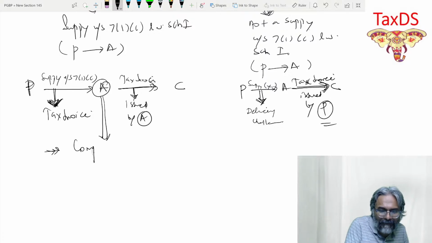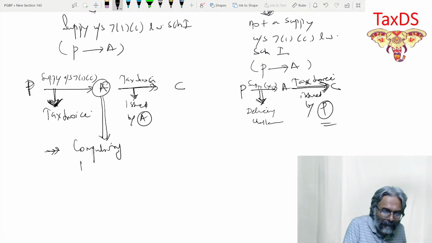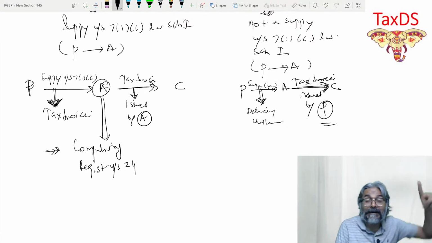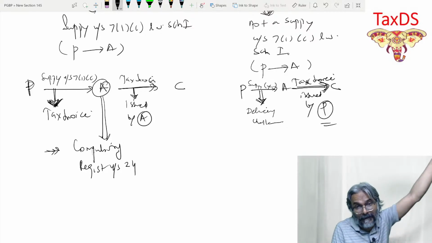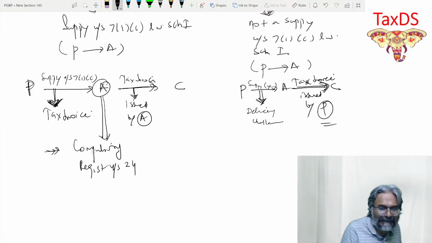So you should be aware of it. Yes, Jyoti. Excellent. It would be a compulsory registration, students, under section 24. That exactly is the game. RCM, we did it already. We already did the cases of compulsory registration. We have already captured all the compulsory registration points, students. That exactly is the game.